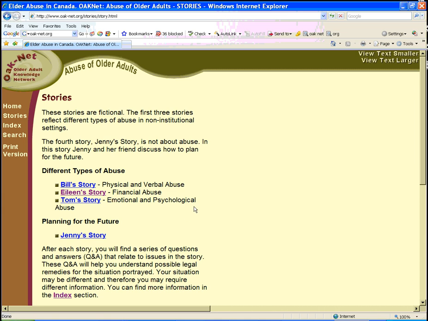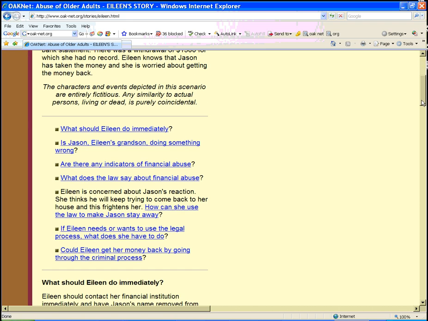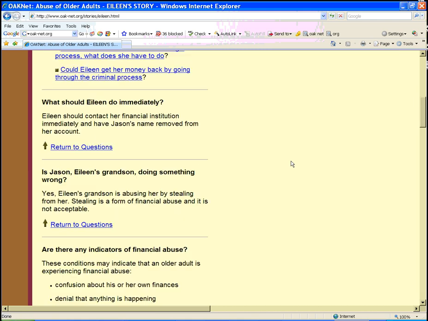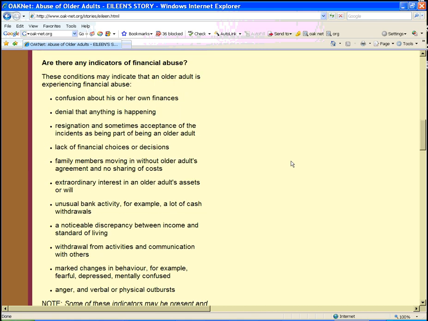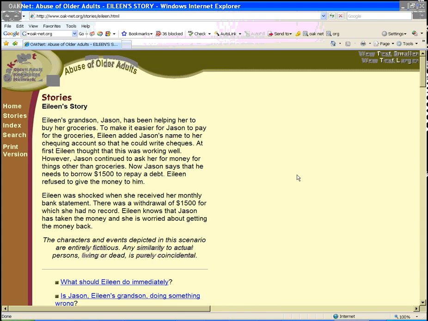So let's say we wanted to read a story about financial abuse. We can go to Elaine's story, click on that, and there is a brief narrative, a brief scenario that you can read through, and then as you scroll down, you can get some further legal information and legal answers to questions raised in the narrative.